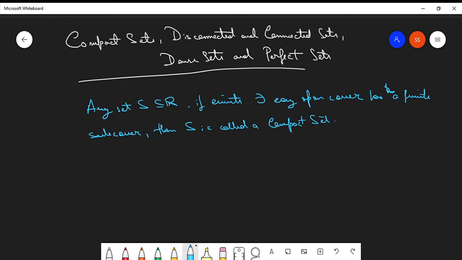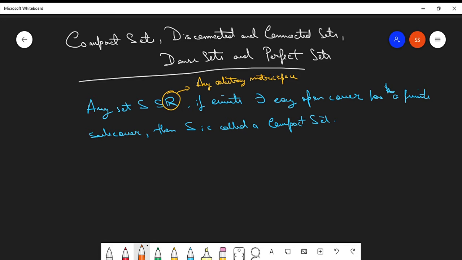Is it clear? The definition of compact sets. This definition is basically for any arbitrary metric space, not only the set of reals. There is one more definition of compact sets, which is from the Heine-Borel theorem. I don't know the exact pronunciation.